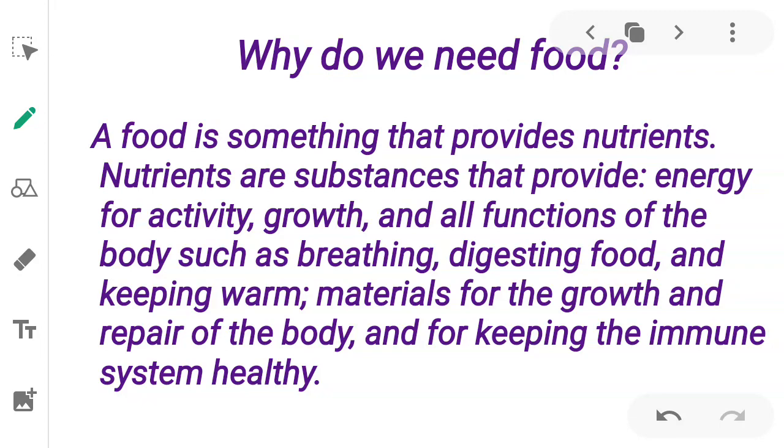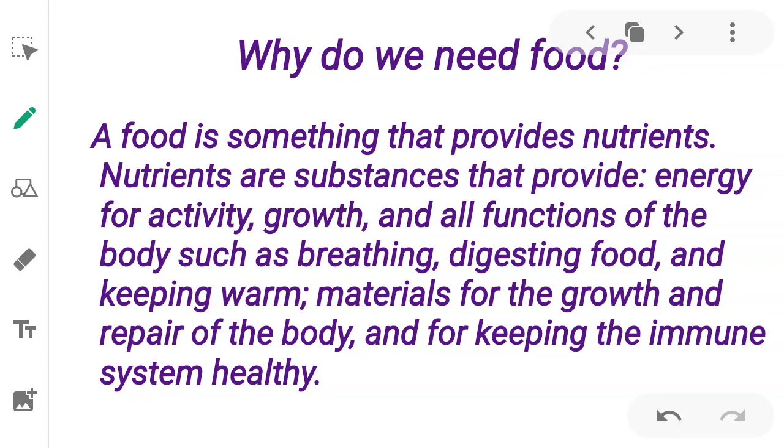Food. Nutrients कहाँ से मिलते? Food. और nutrients हमें क्या देती है? Energy for doing any activity or for doing work. It helps us to grow, helps our growth, हमारी growth. बच्चा छोटे से बड़ा, बड़े से बड़ा होते जाता है. So these nutrients help us to grow quickly, and it functions our body. It does all the functions of our body, such as breathing, digesting food, keeping warm. What does keeping warm mean? Keeping our body warm.